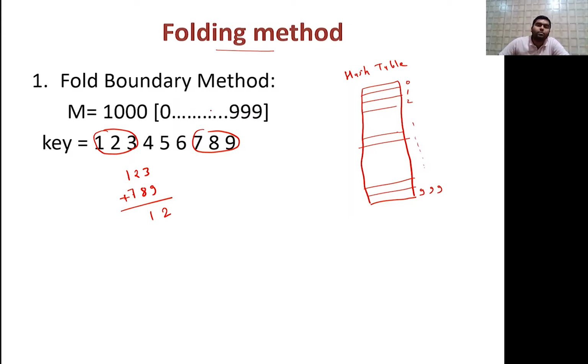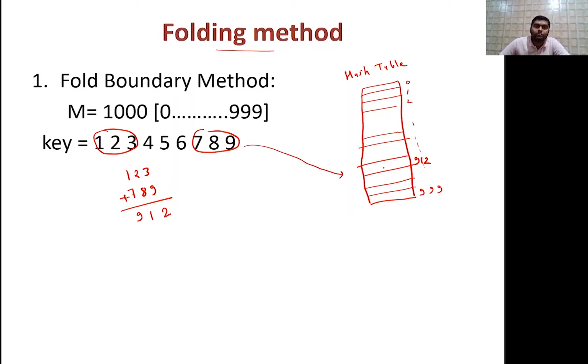Okay, and boundaries को fold कर रहे हैं, है ना. Fold boundary method means we are folding the boundary. So what is boundary? 1 2 3, 3 digits starting boundary and last 3 digits boundary, and adding this. So it is 1 and 7, 1 8 and 1 9. So 9 1 2. So what will happen in that case कि यहाँ कहीं 9 1 2 होगा. So 9 1 2 पे क्या मैप हो जाएगा? This particular key will go there.